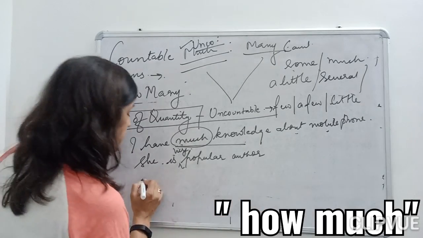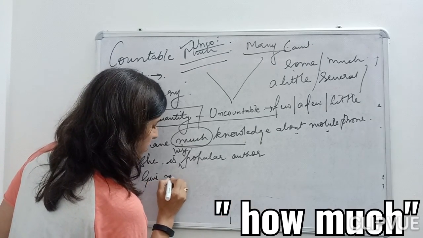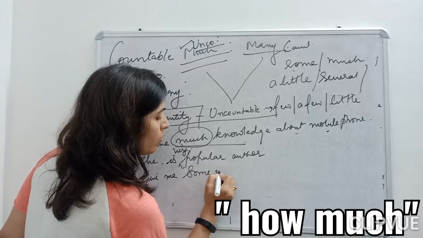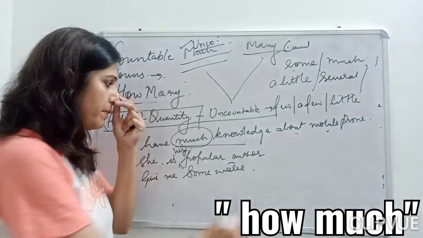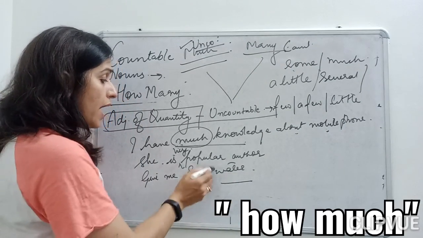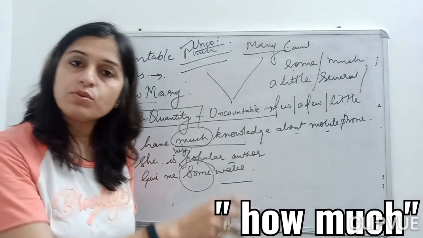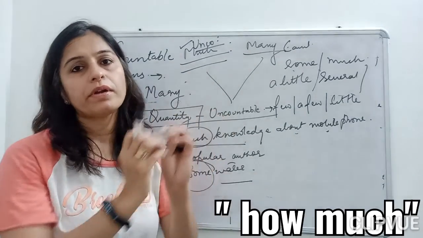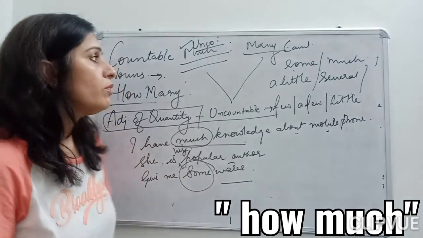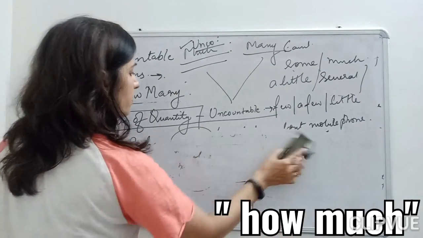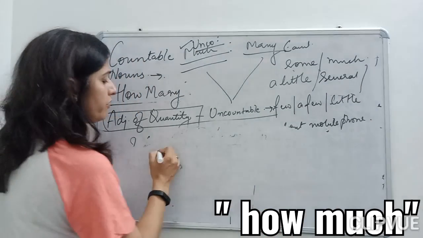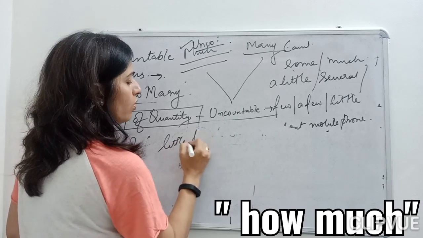Now next, give me some water. Now here water is my noun, children, and some water. How much water do you want? Some water I want. Okay, can you give me little flour?